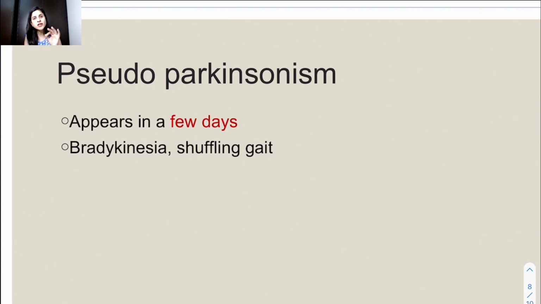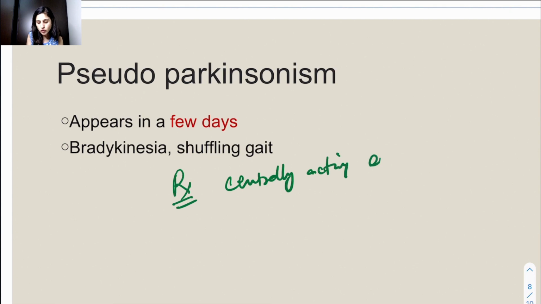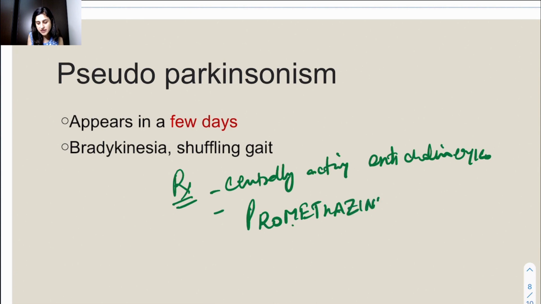Again, for drug-induced Parkinsonism, the treatment is always centrally acting anticholinergics: benzhexol, benztropine. You can also give a drug like promethazine. This is actually an antihistaminic drug but also possesses anti-muscarinic activity. It crosses the blood-brain barrier, right? So these are the two drugs which can be given for pseudoparkinsonism.